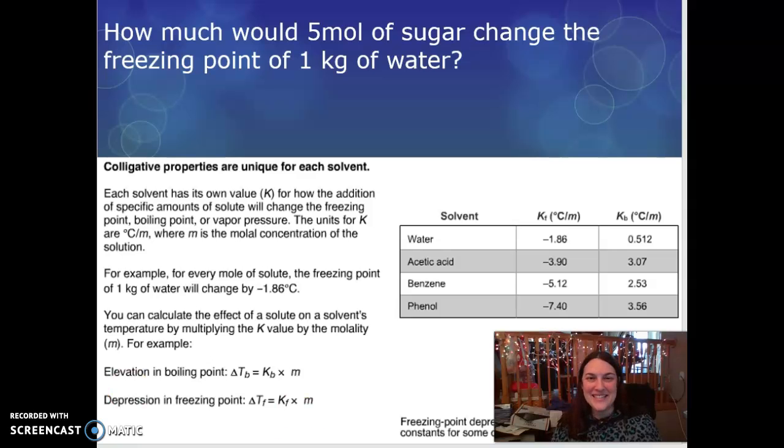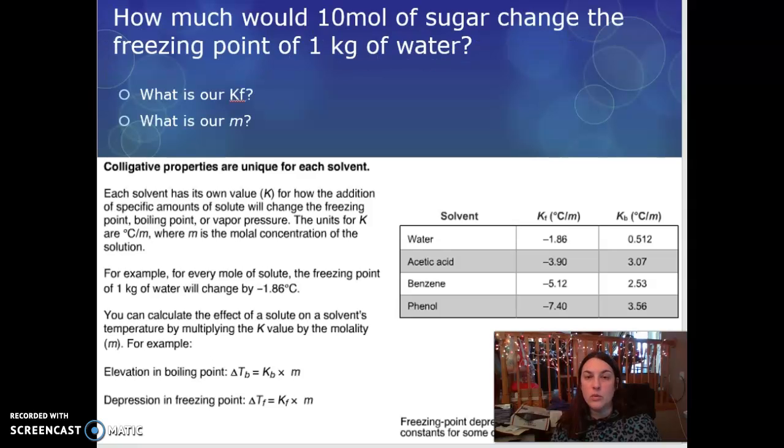All right, so let's go ahead and do our problem. How much would 5 moles of sugar change the freezing point of 1 kilogram of water? We want to write what we know. So what is our KF and what is our molality? The liquid we're using is water, and we want KF. So our KF value is negative 1.86 degrees Celsius divided by molality.